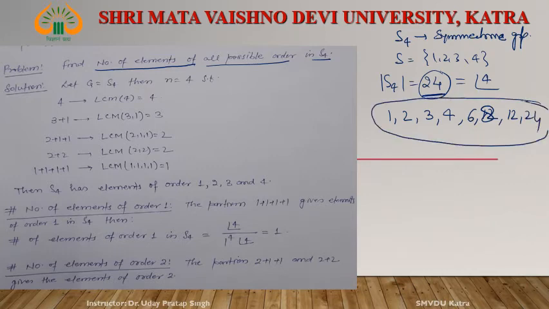This is the divisors of 24. Whether S4 contains elements of order 6, 8, 12, 24 also? We have to say this.